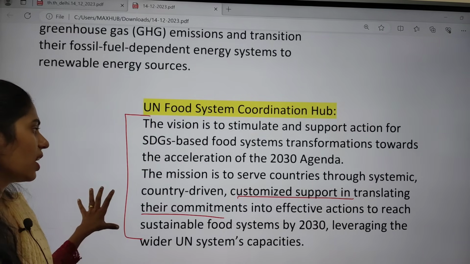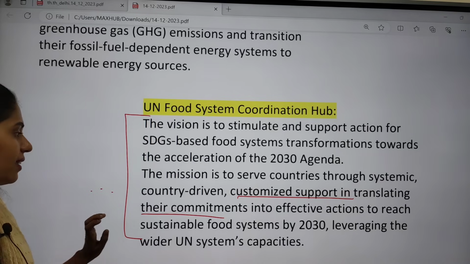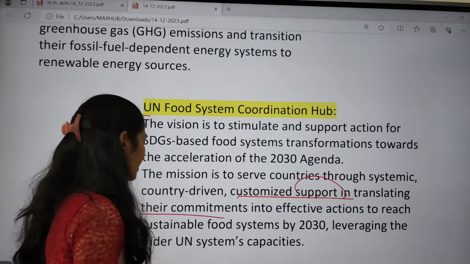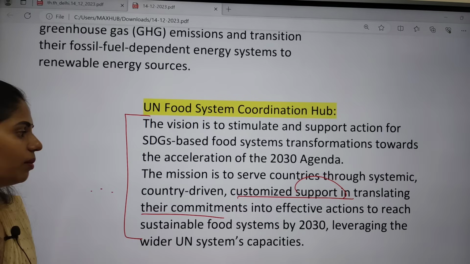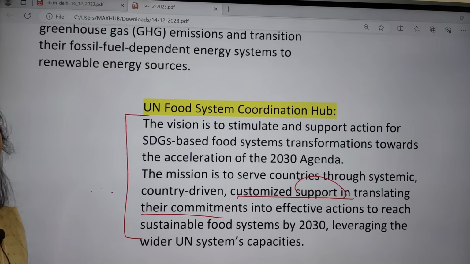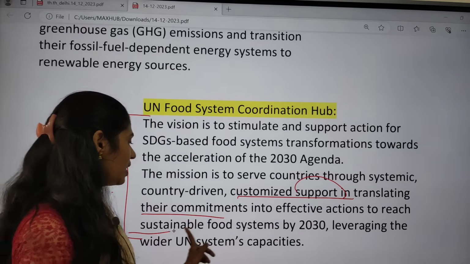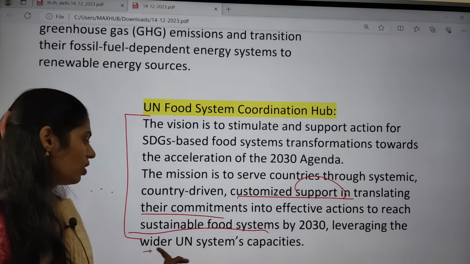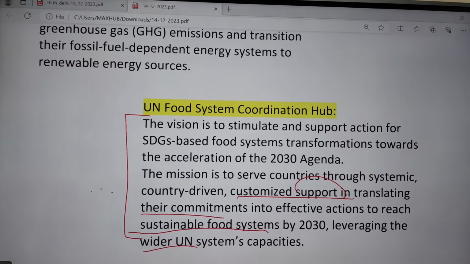In this coordination hub, different countries will provide their support in translating the commitments, and they will also be providing some important ideas to reach this sustainable food system by 2030, and they will also be focusing on United Nations systems capacities as well.